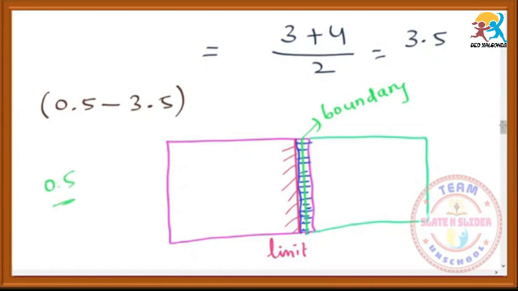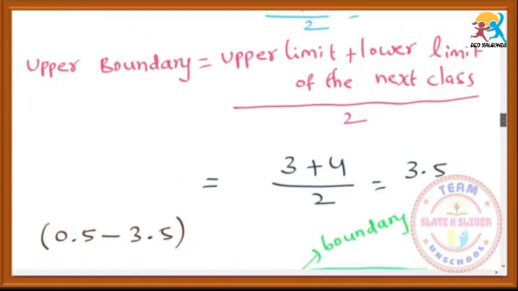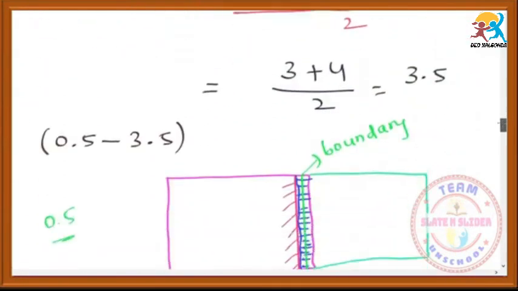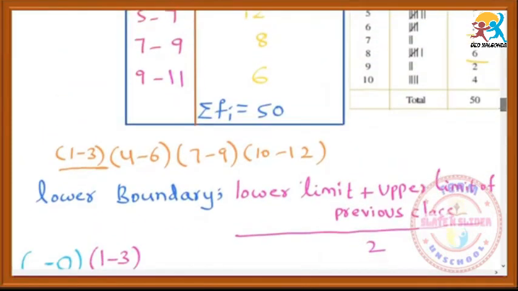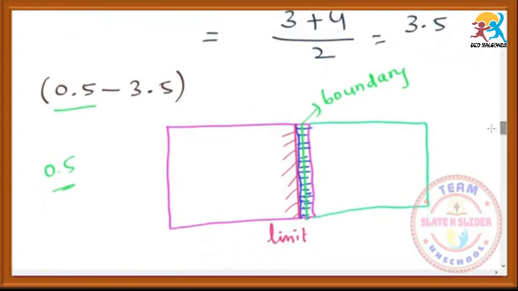So for this question also, and in some cases both will be equal, no problem. Lower limit and lower boundary both are equal. But in most cases they are not equal. So for this question, the lower limit and the lower boundary are different. Here the lower boundary is 0.5 and the lower limit is 1. So both are different, but the difference between these two is only 0.5.